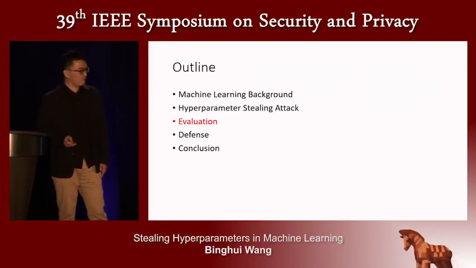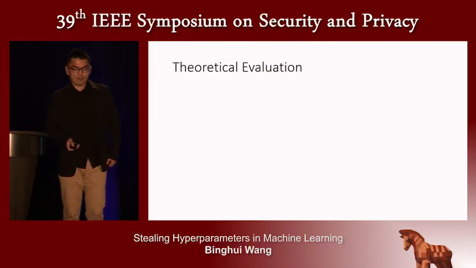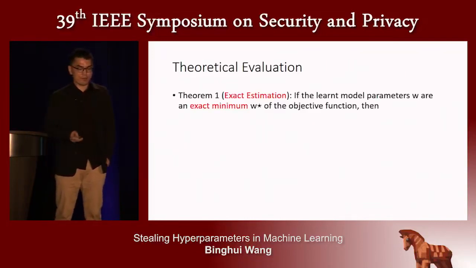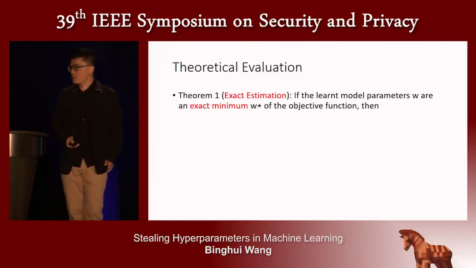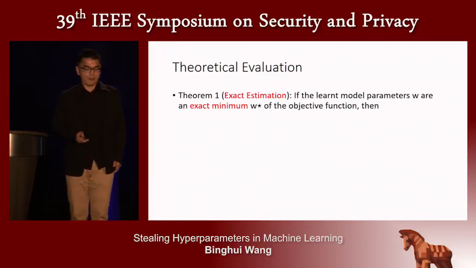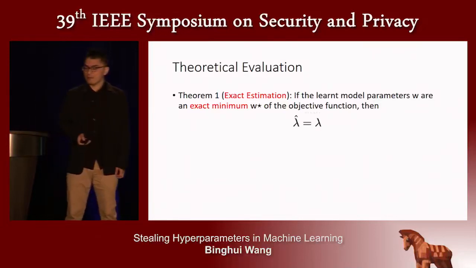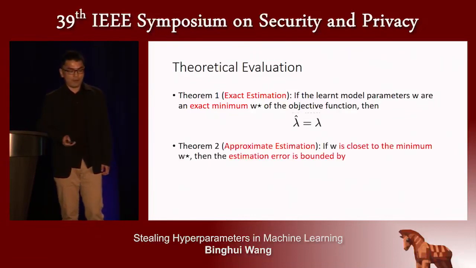Now the evaluation. First, I present our theoretical evaluation using two theorems. Theorem 1 is an exact estimation. That is, if the learned model parameters are an exact minimum of the objective function, then the estimated hyperparameter value equals the true hyperparameter value. Theorem 2 is about approximate estimation.